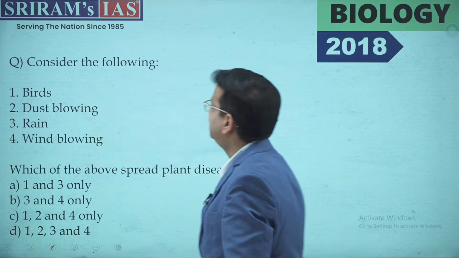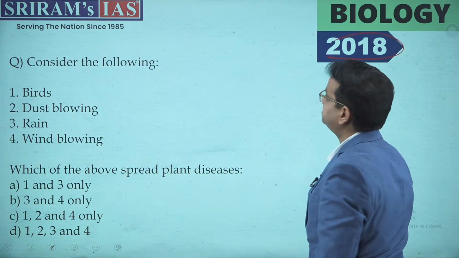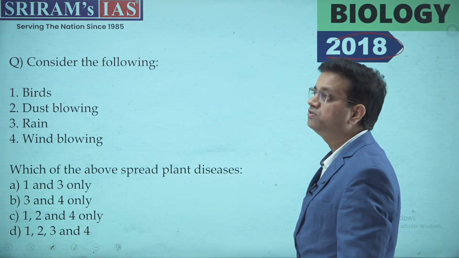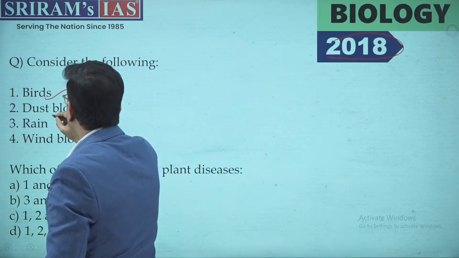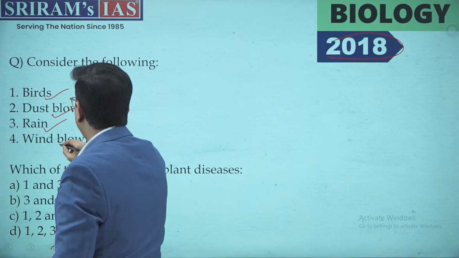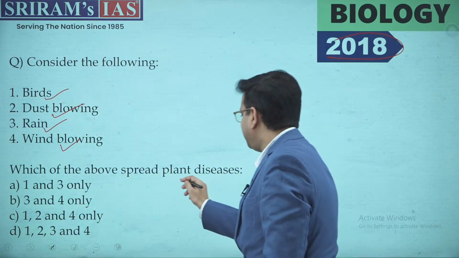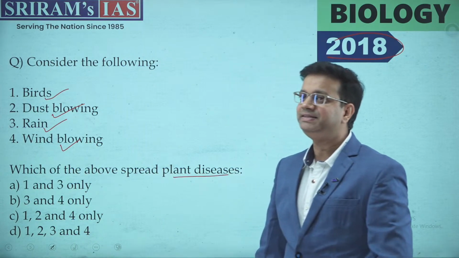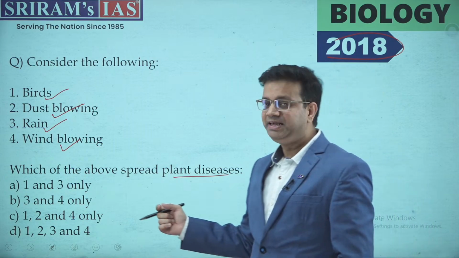Now, moving ahead, consider the following statements. This question was asked in 2018 and this is the last question of our discussion. The options are birds, dust blowing, rain and wind blowing. Which of the following spread plant disease? See, when it comes to plant disease, this is again a very generic, common-sense question which can be easily answered.